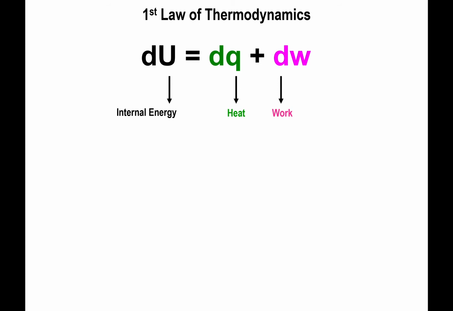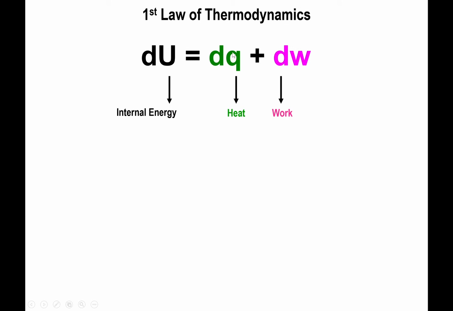But that amount of energy can be distributed into heat and work. And moreover, heat can be used to change into work and perform some amount of work on something, or work can be used to ultimately end up with heat. These two are interchangeable with one another. They're basically forms of energy, different forms of energy, but energy nonetheless.